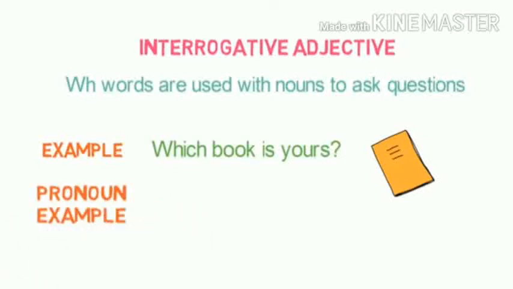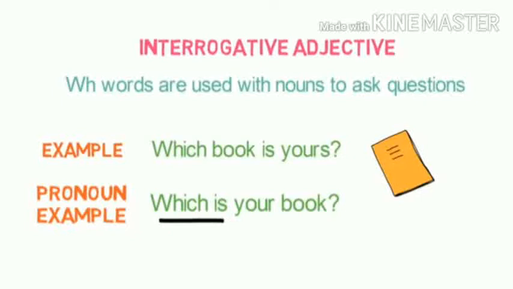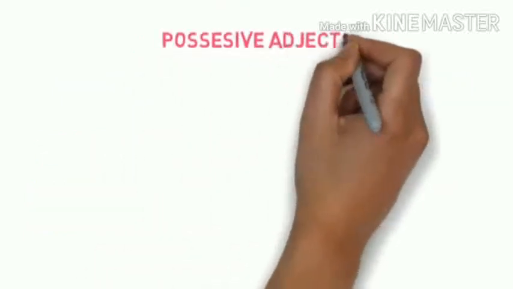Now we also have interrogative pronouns. If we use WH words standing alone, that's why it is standing alone before the verb. "Which is your book?" There is nothing after which, that's it. So when it is standing alone, it is an interrogative pronoun. When it is standing before the noun, it is an interrogative adjective.